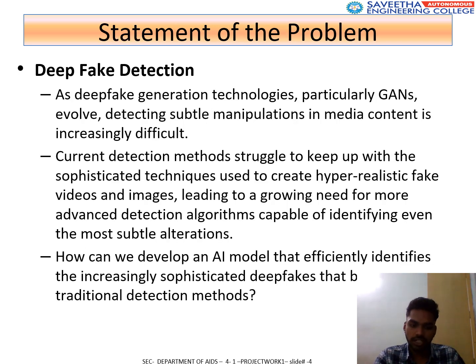So our problem statement is as defined. With the rise of generative adversarial networks, also known as GANs, creating hyper-realistic deepfakes has become easier, making detection harder. Traditional methods often fail to identify these subtle manipulations effectively. Our challenge was to design an AI model capable of detecting these sophisticated deepfakes that bypass conventional techniques.